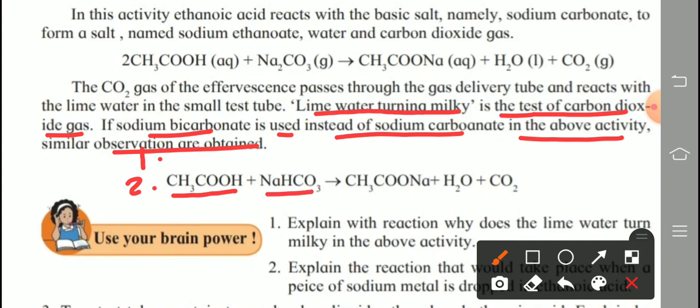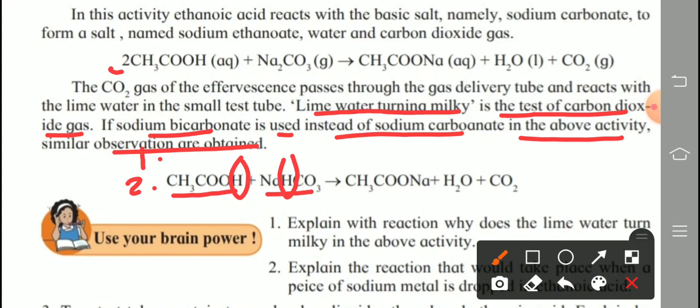Then already two hydrogens are present, one here and one in sodium bicarbonate. So no need of balancing like the above reaction.